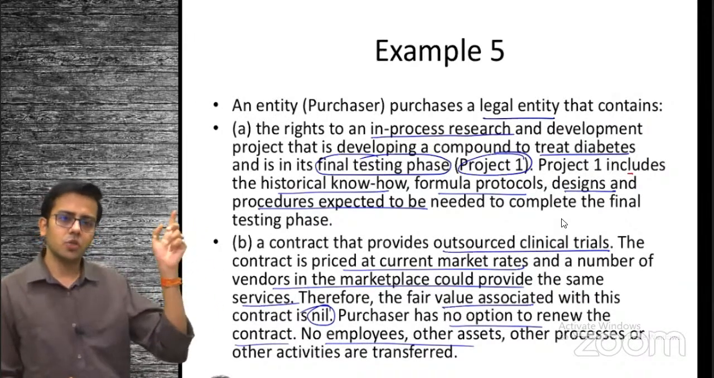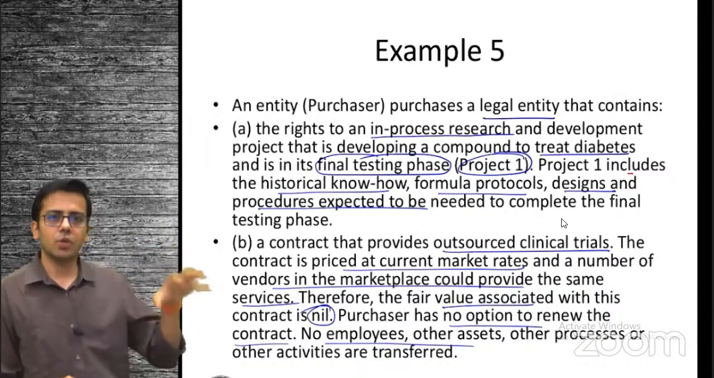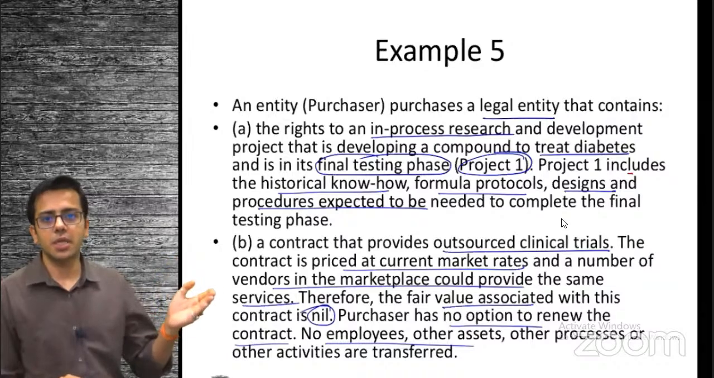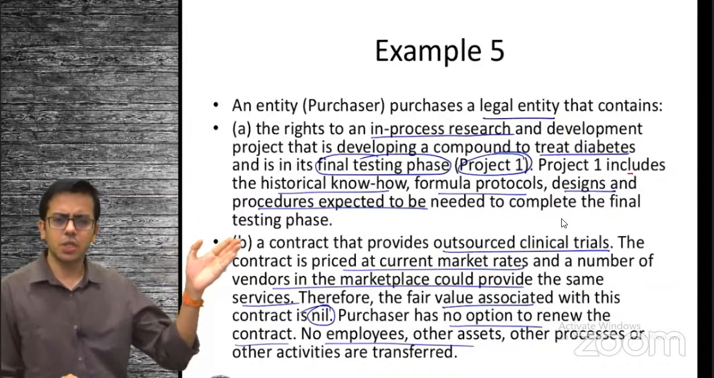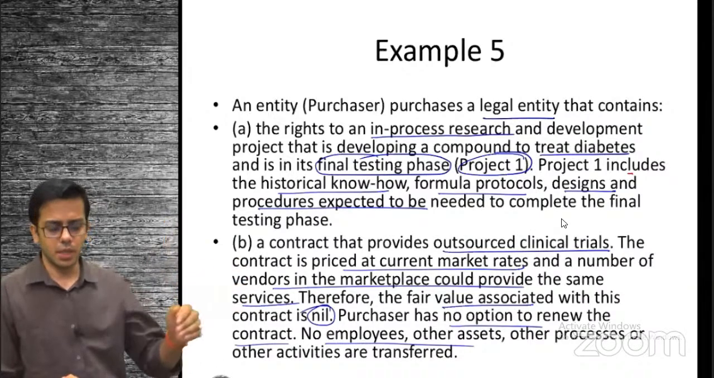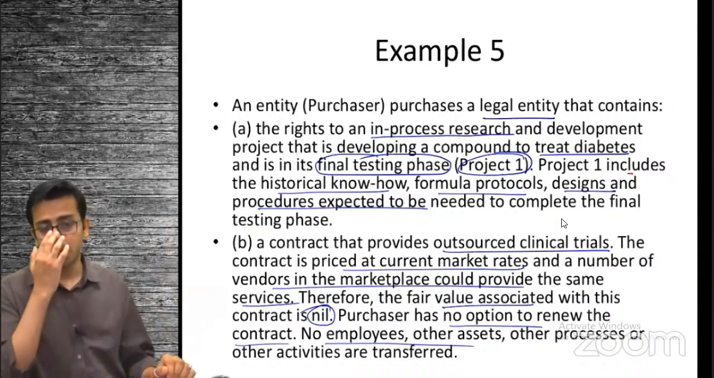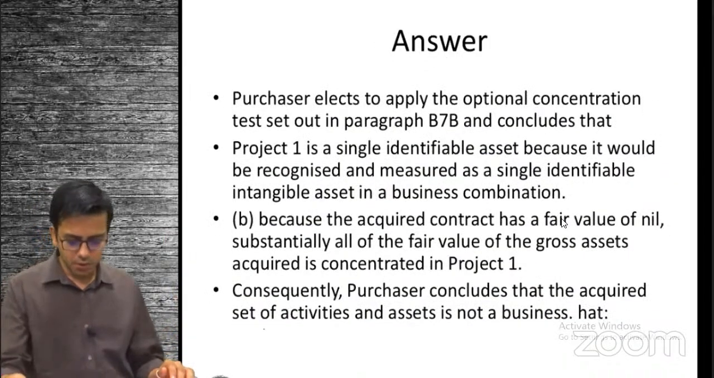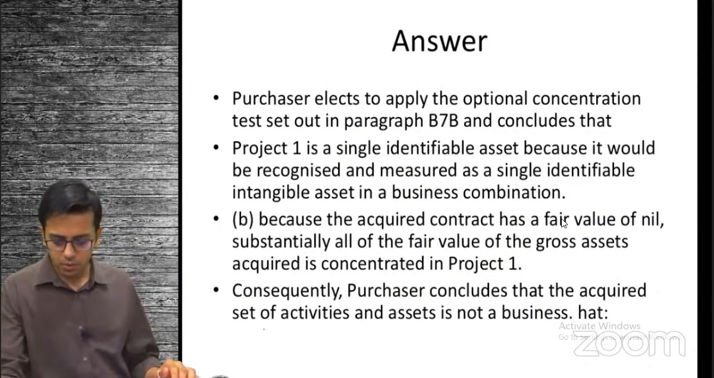So what you have paid is only for one asset. Substantially, whatever you are paying belongs only to this one asset. As per the concentration test, you are purchasing an asset. You have paid substantially for an asset. This is not a business. Sorry, it passes the concentration test. This is not a business. Okay. Anyone? Any doubts?